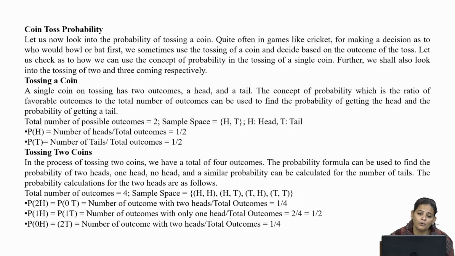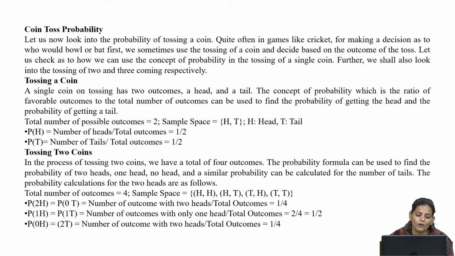Here, the total number of possible outcomes is 2, one is tail, second is head, and the sample space you can see is H and T, that is head and tail. The probability of getting head is 1 by 2, because the number of heads is 1 and total outcomes is 2, and the probability of getting tail is also 1 by 2 because the number of tails is 1 in case of tossing of one coin, and total outcomes are 2, one is head, second is tail.